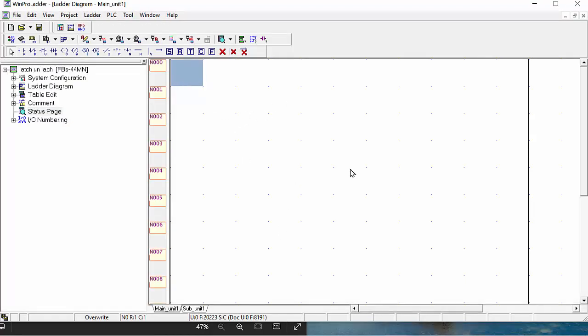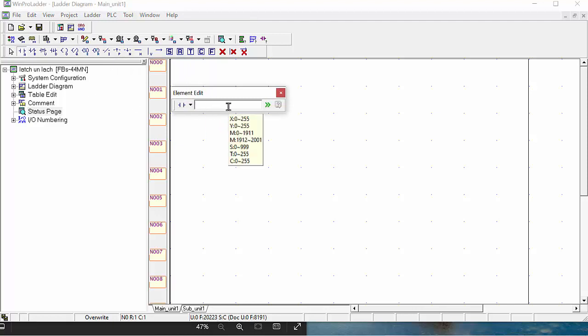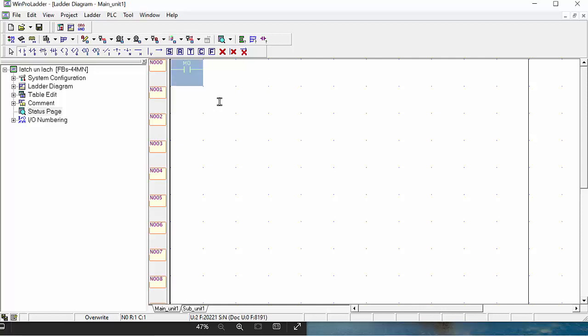Now your main window is open, and first of all we will start with one normally open contact. For example, here it is showing X0 to 255 and Y0 to 255. It also shows a little memory in the comment. I will take one internal memory M0 and click enter, and next you will take one out coil. This is the output coil.